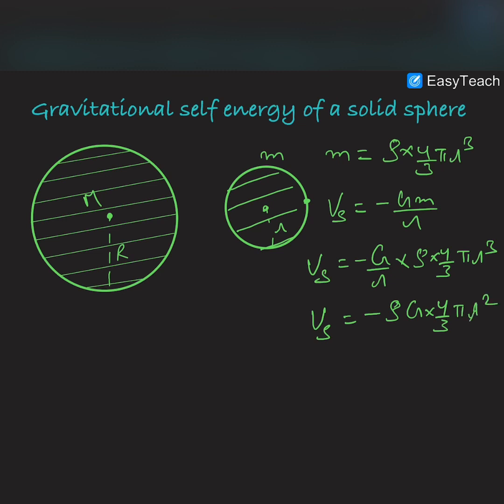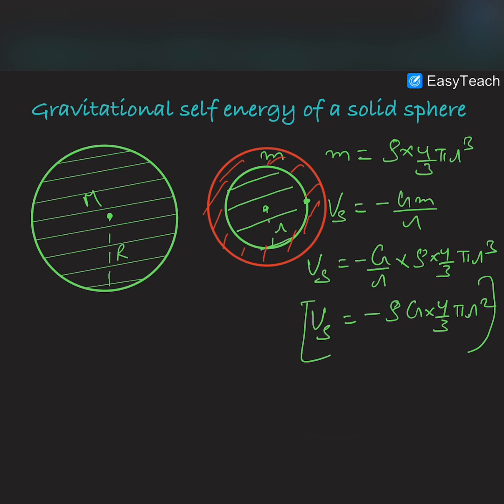Okay, so this is V surface due to this shell. Now we are bringing additional shell, we are assembling this additional mass dm in the form of a shell around this solid sphere.